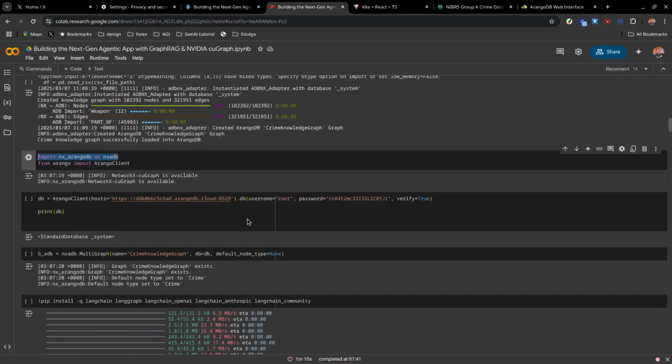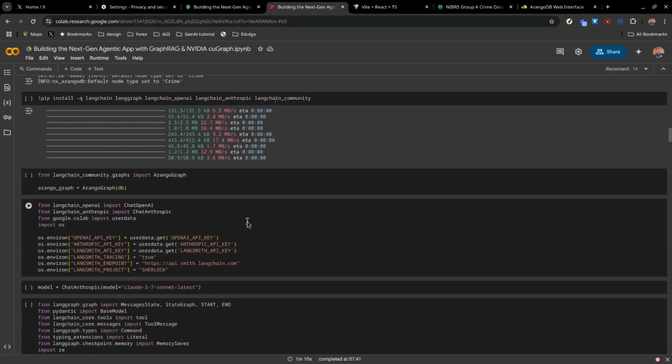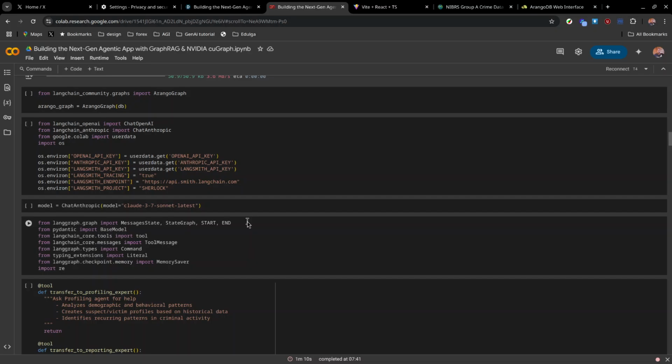So I'm just going to walk through the code. To walk through the code, I want you to think of it this way. I'm using a multi-agent system where I have a supervisor agent. The supervisor agent basically takes in the question and decides where to go.